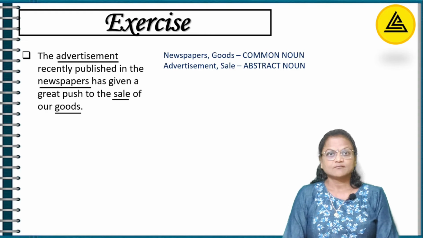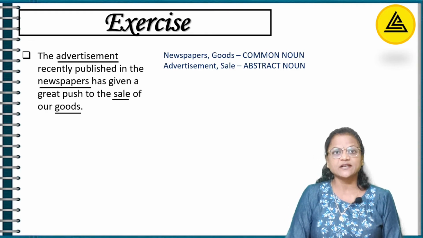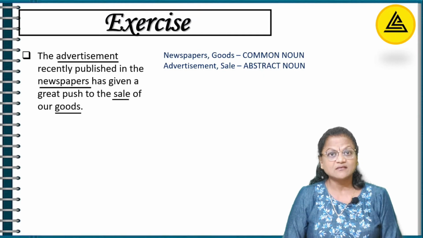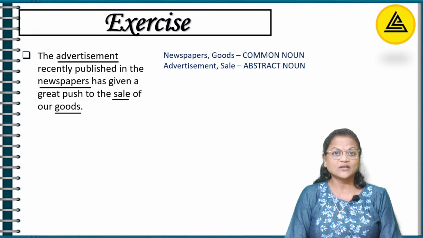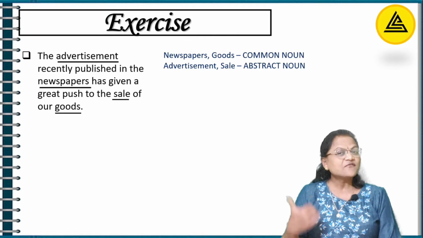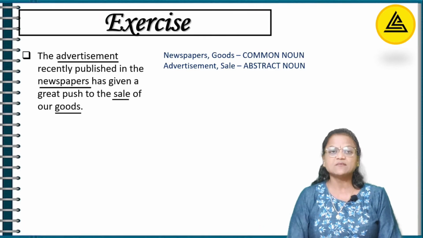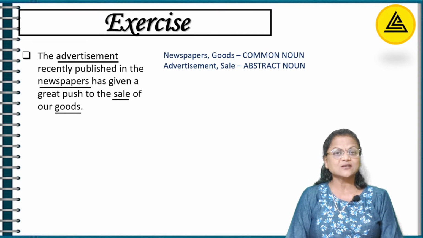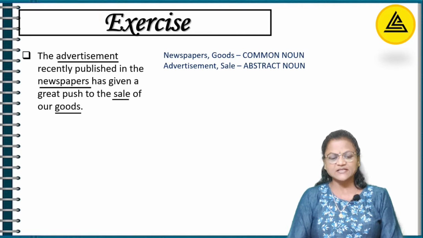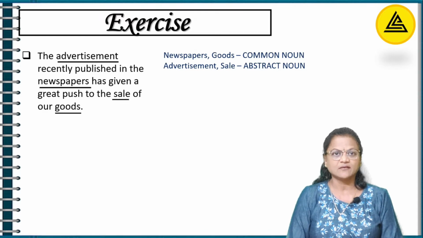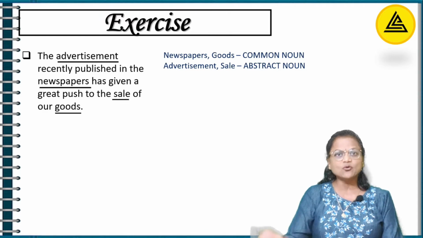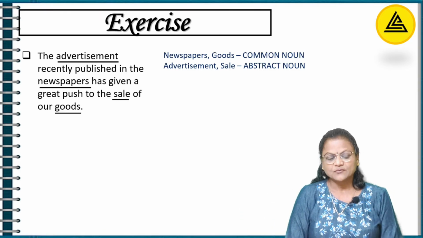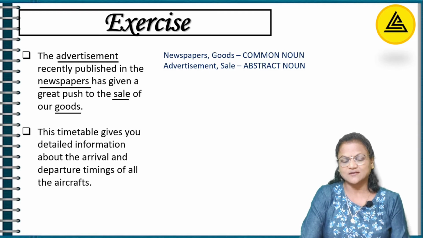Sale. Yeah, we all have seen the boards of sale coming up everywhere. But what exactly is sale? Not understood. It's just felt. It's a feeling. So that becomes again our abstract noun. And last in this sentence is goods. Goods means the things which are going to be on sale there. So you can pick them up. That's why you're going to that place. So that becomes a common noun. Okay, let's come to the last sentence.